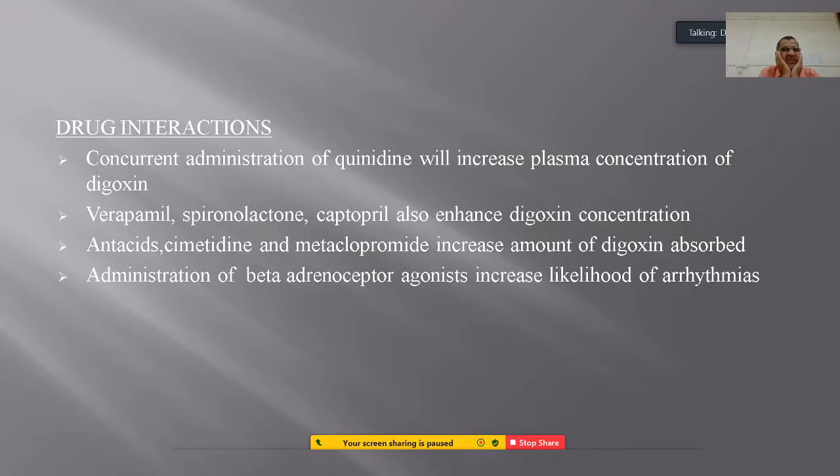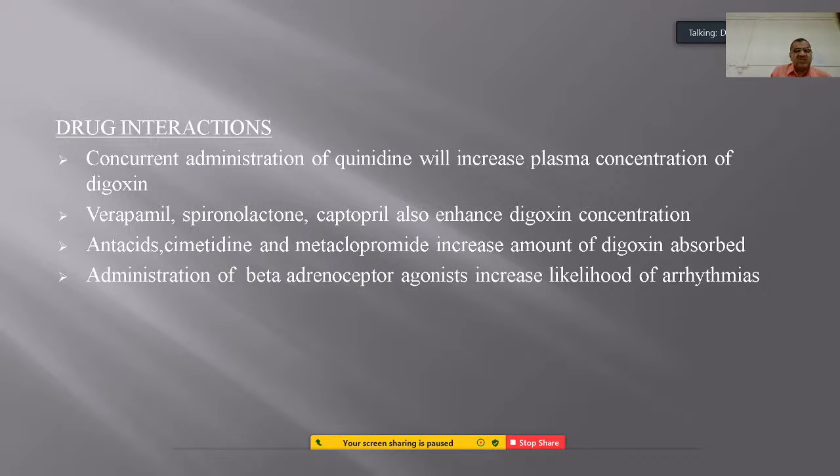Drug interactions with digoxin: concurrent administration of quinidine, which is also a cardiac glycoside, will increase the plasma concentration of digoxin. Verapamil, the calcium channel blocker, spironolactone, a diuretic, and captopril also enhance digoxin concentrations in the body, whereas antacids, cimetidine and metoclopramide increase the amount of digoxin absorbed from the intestine.